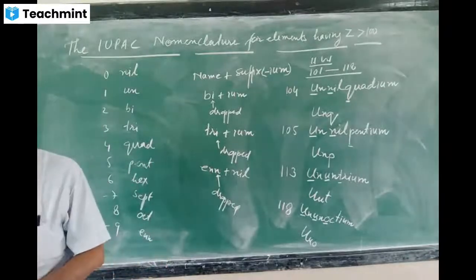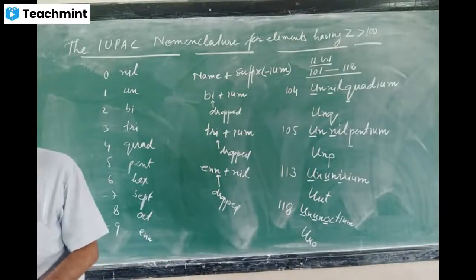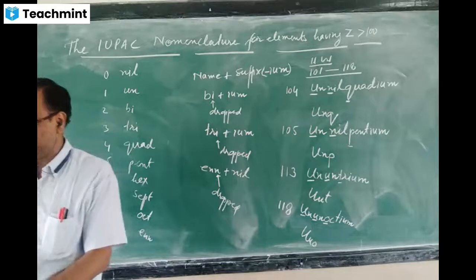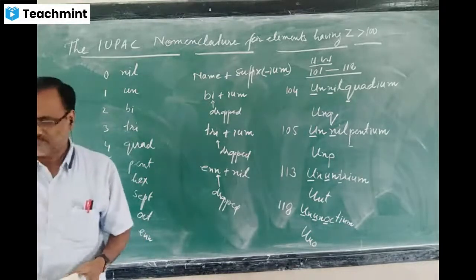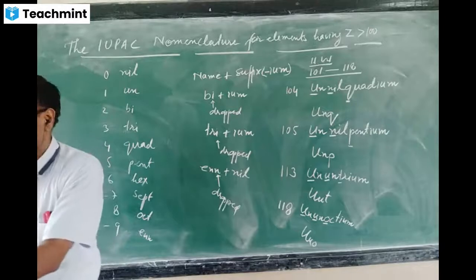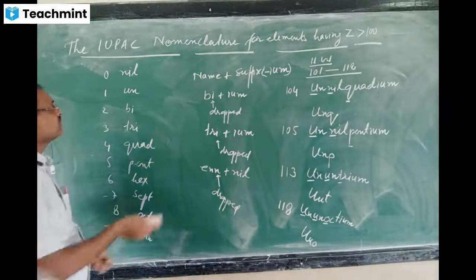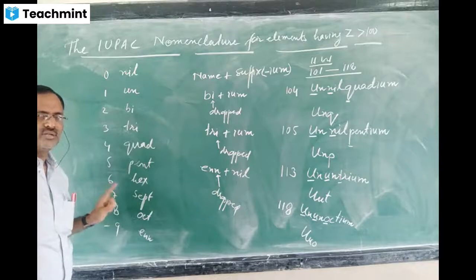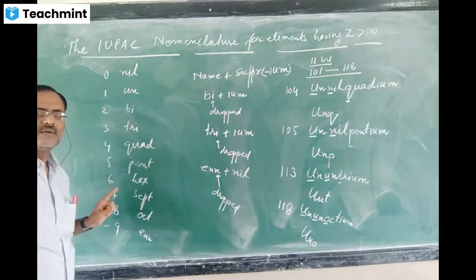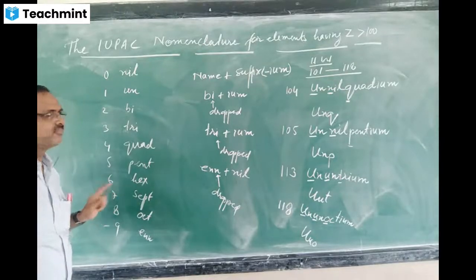Now, next topic, we are going to start the division of the periodic table into S, P, D and F blocks. You can take a screenshot or note it down.